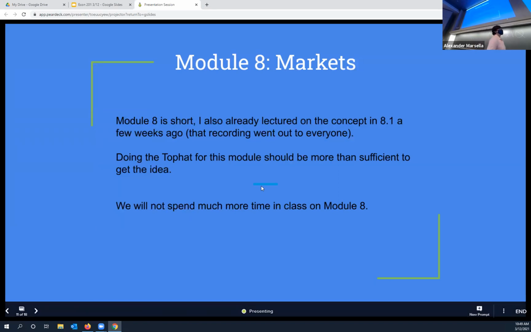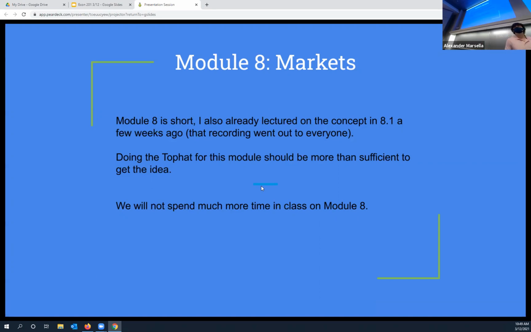Here's the thing. I need to figure something out because, as the schedule says, there's a quiz on module 7 and 8 next Friday. But module 8 is not enough to spend 3 days lecturing on. It's not very much stuff at all. And module 9 is really interesting and important.